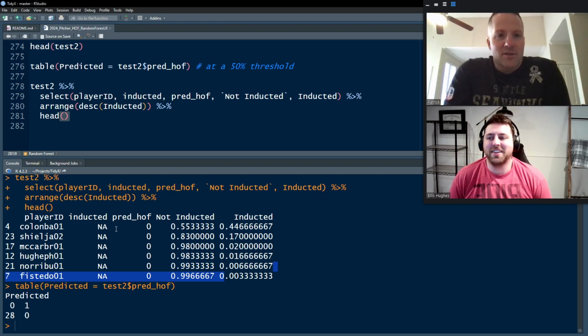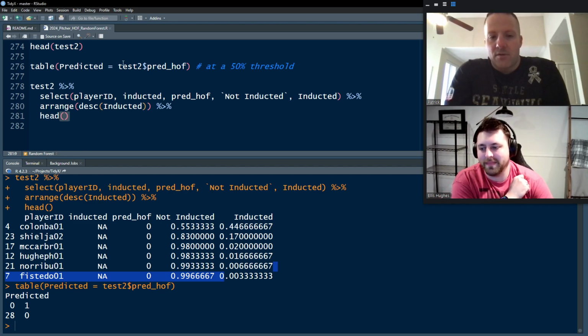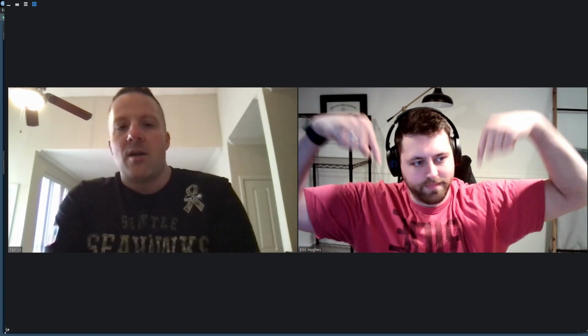And that's a little bit about tuning random forest models using Tidyverse. So Tidyverse is super powerful. We've done some tidymodels stuff, but this is just using Tidyverse and map functions in order to tune your machine learning models. If you want to see more stuff like that, like tuning model parameters in Tidyverse or using purrr, like and subscribe and put comments down below on the YouTube channel so we can get back to you.